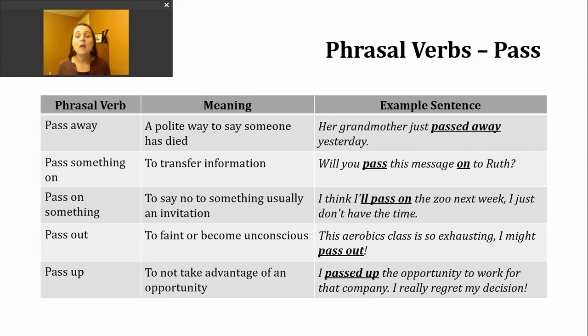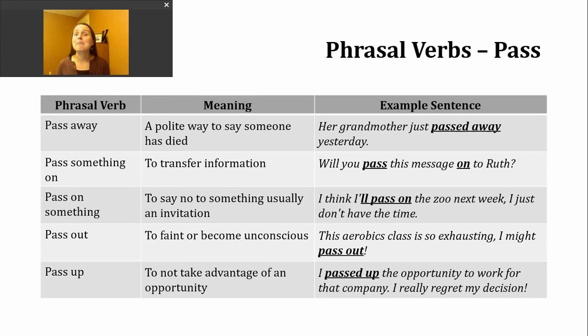I think I'll pass on the zoo next week. I just don't have the time. So what this sentence implies is perhaps a friend said, do you want to come to the zoo with me next week? Right? The person's answering, I have to pass. I have to pass on this activity because I don't have any time.